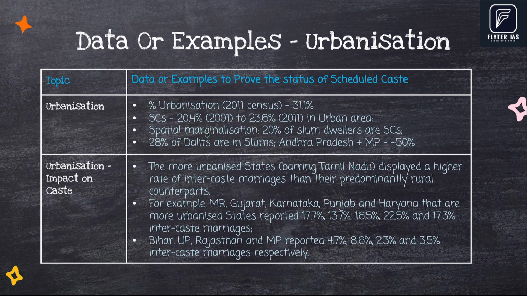These two are very good data points highlighting the impact of urbanization on caste. We all know that mains answers must include multiple dimensions. So, if there's a question on urbanization, and if you could include any of these points, your answer will become a better answer. The second point highlights the impact of urbanization on intercaste marriages, indirectly indicating the dilution of caste rigidities.